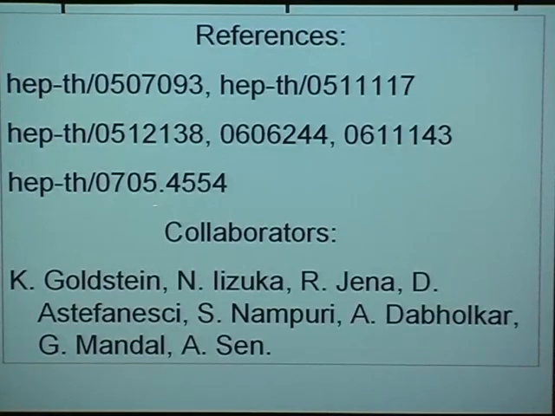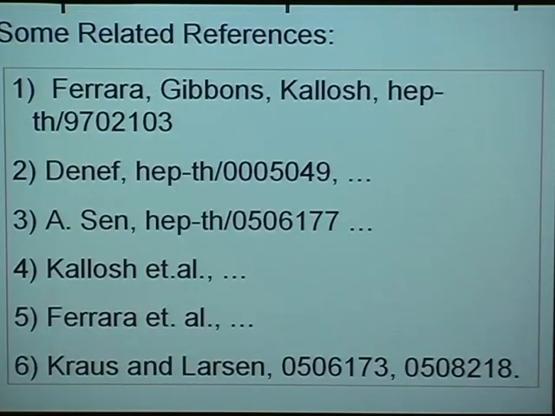I'll draw on the following papers for this talk. These works have been done in collaboration with Kevin Goldstein, Nori Izuka, Rudra Jaina, Dimitri Estefanasi, Suresh Nampuri, Atish Dabolkar, Gautam Mandal, and Ashok Sen in various permutations and combinations. Now there's already a big body of literature even for non-supersymmetric attractors and related topics. I can't do justice to all of that here, but let me summarize at least a few references.